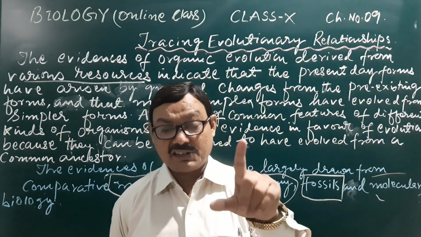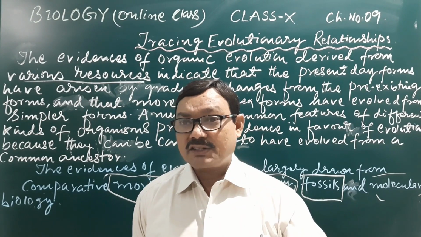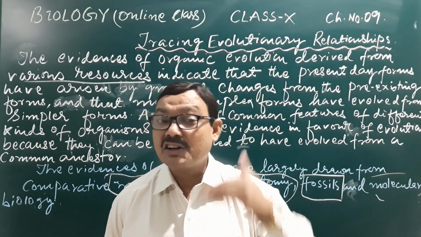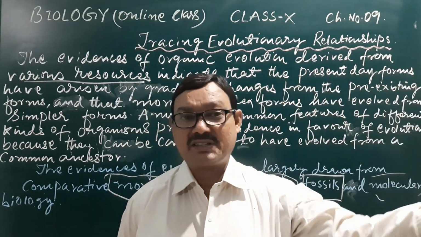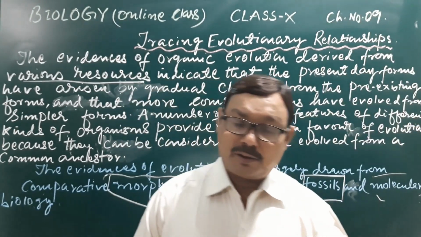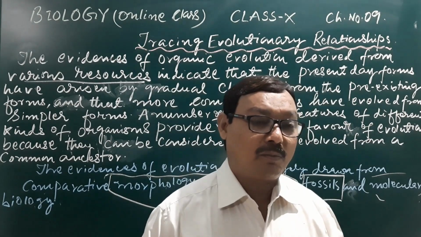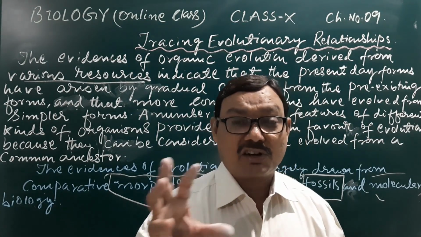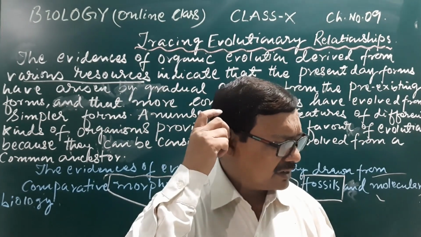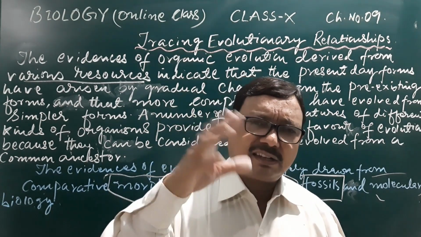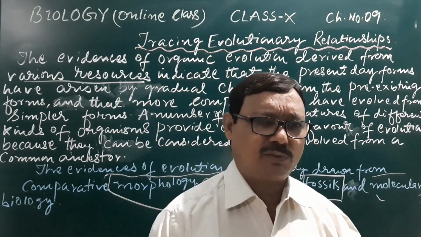Similarly, after missing link there are some vestigial organs also. Vestigial organs means those organs which were functional in the ancient species or in the primitive life form, but now they are functionless due to less use and many more things which we will see.